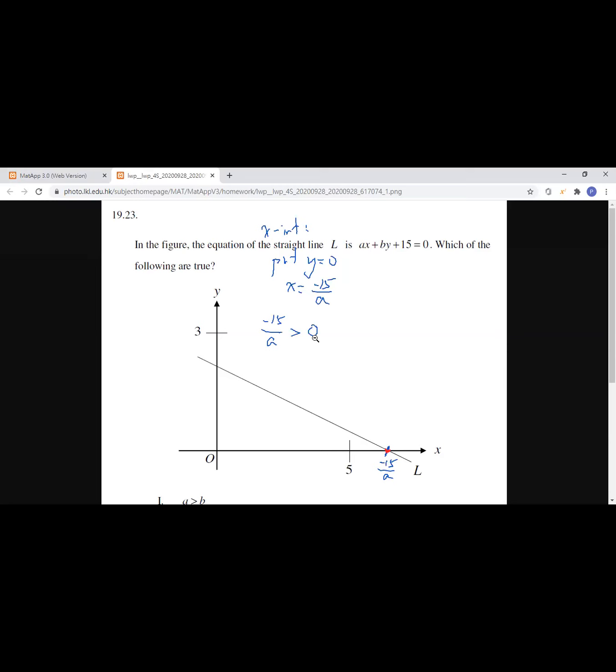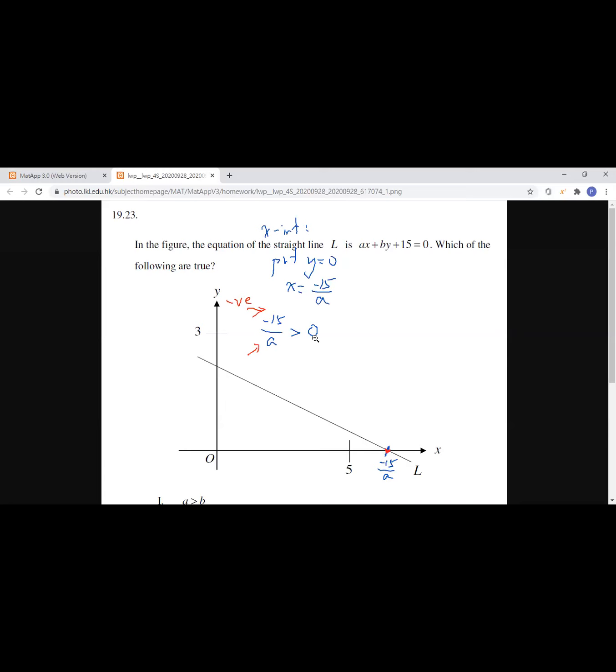Okay, and then negative 15 over A is a fraction. It's a fraction. And the upper part is negative. And I want the result to be larger than 0. So what is the conclusion about the values of A? Should it be positive number or be a negative number such that the results of the fraction is larger than 0?